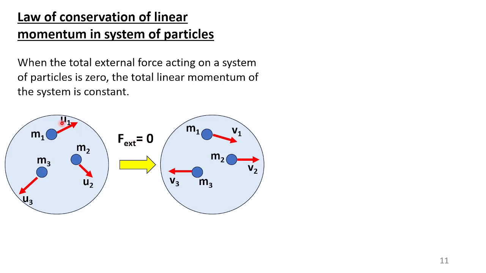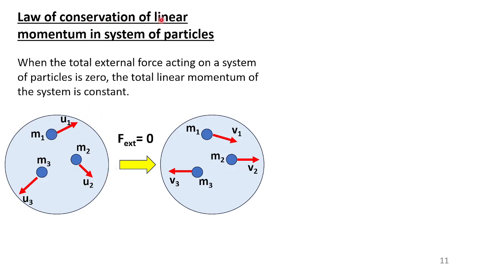After a few seconds, the velocity of m1 is changed to v1, velocity of m2 changed to v2, m3 changed to v3. So initial velocities of the bodies are u1, u2, u3. After some time, the velocity has changed to v1, v2, v3, etc. But I have not applied any external force on the system.